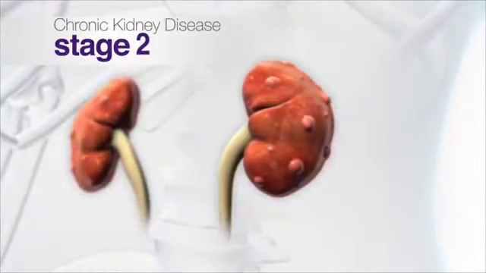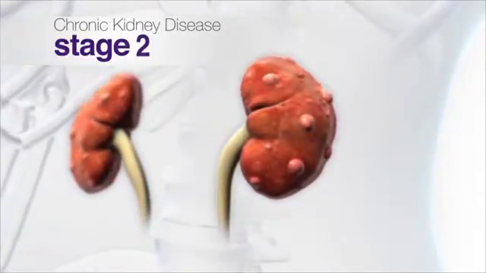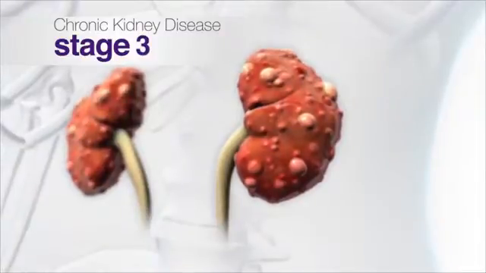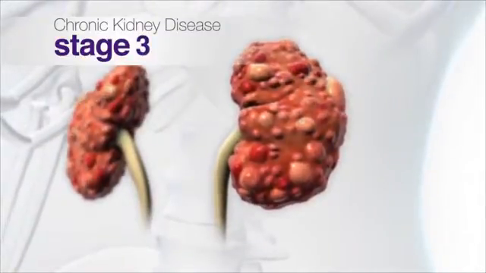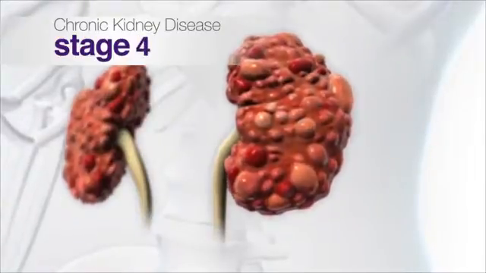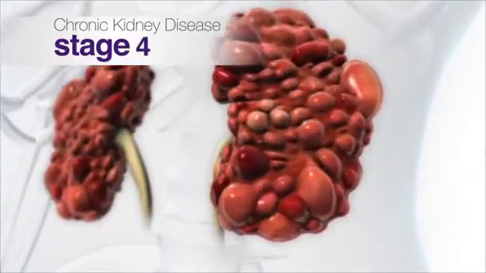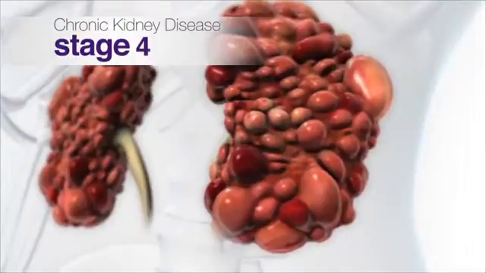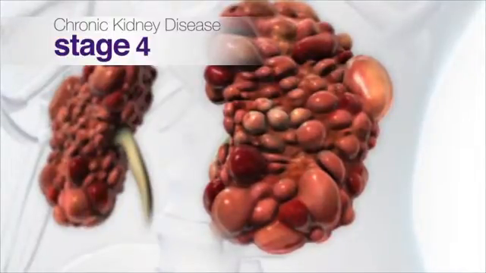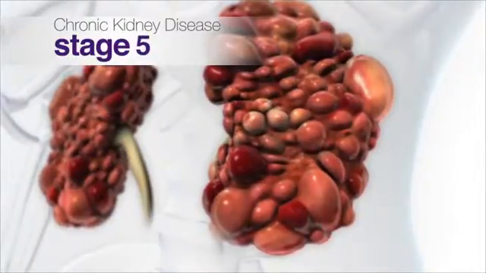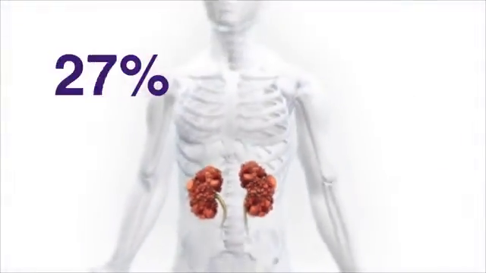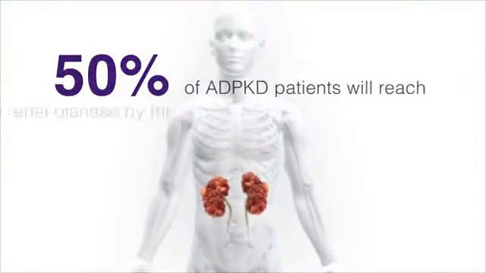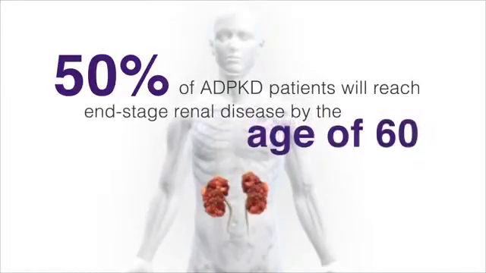A decline in renal function is not seen initially because of compensatory hyperfiltration in the undamaged nephrons. However, this progressive loss in functional tissue leads to a decline in renal function once glomerular hyperfiltration is no longer sufficient to compensate for the lost nephrons. End-stage renal disease eventually develops, resulting in the need for renal replacement therapy. Approximately 50% of all patients with ADPKD will have end-stage renal disease by the age of 60.